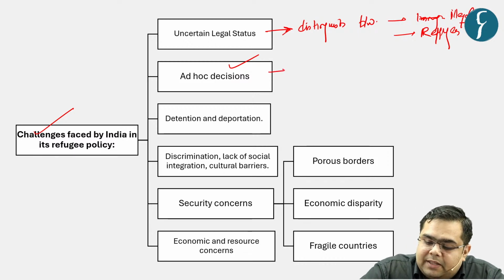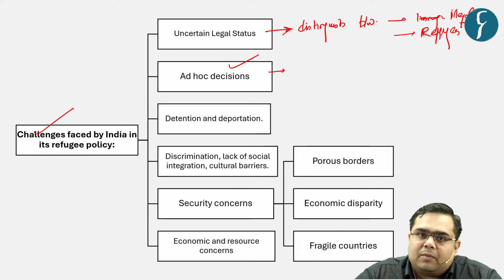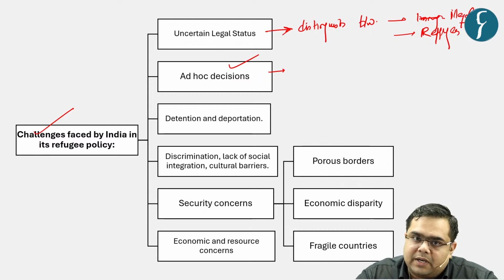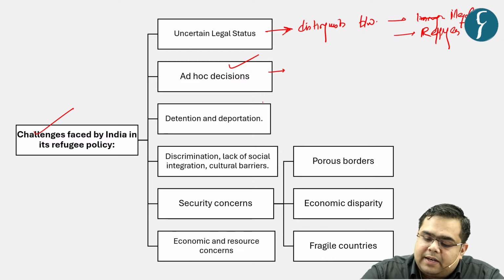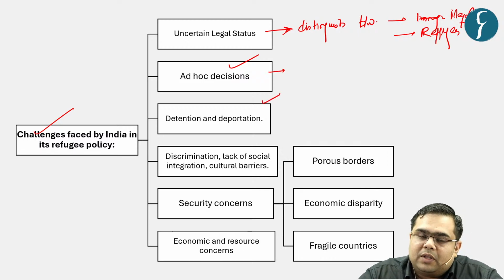But still, there is an ad hocism in our policy, right? We do not have some principled stand. That is what Dr. Shashi Tharoor argues, that the decisions are based on administrative convenience and ad hocism. So that is another challenge because we do not have a policy. Then another issue is with respect to the news created by detention and deportation, right?